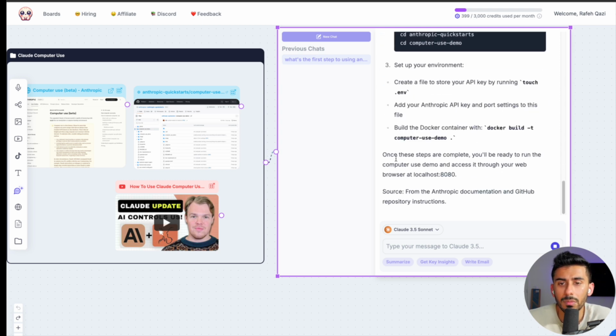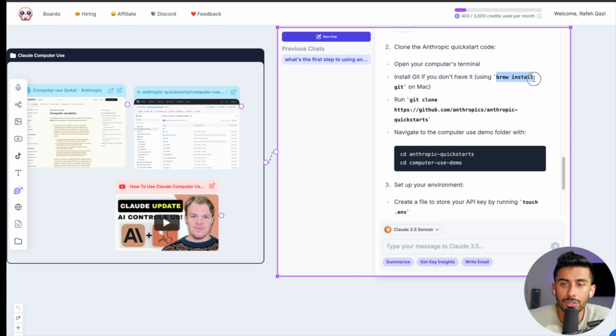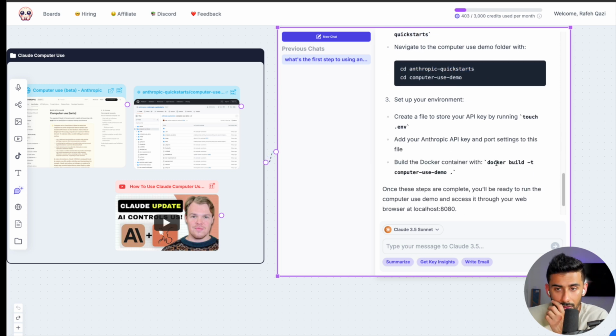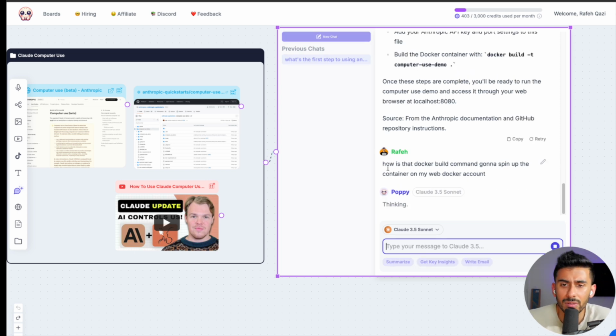And now it's just giving me all of the steps, right? So like, you need to do this. Then on your computer, make sure you install Brew. Then after that, clone this startup guide, then navigate to your computer, and then do Docker build. Okay, now I'm going to ask it, how is that Docker build command going to spin up the container on my web Docker account? Because I was kind of confused how that would work.